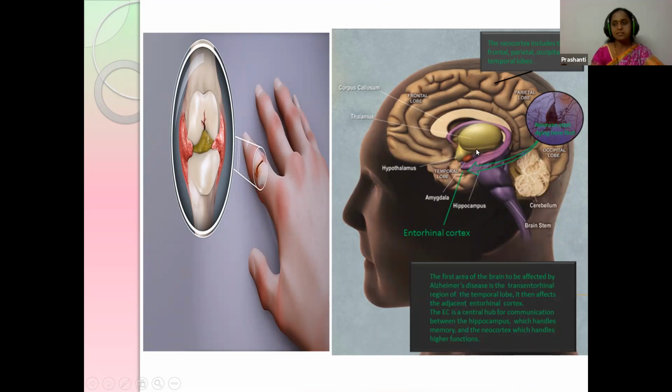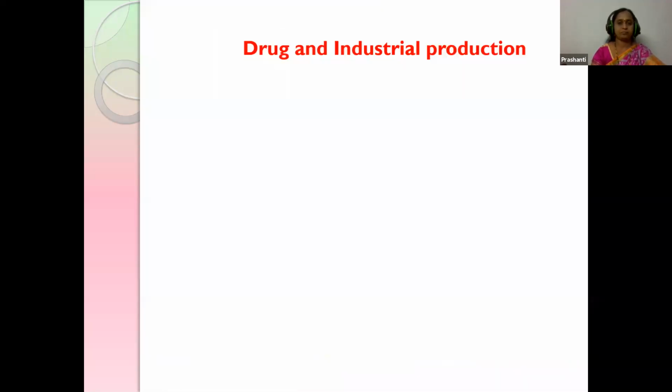Alzheimer's is concerned with the brain, children. Here the brain cells are degenerated and they may die. So under all these conditions, a scientist cannot directly experiment on a human being. That's why they select transgenic animals for the study. Next, it is also used for studying drug and industrial production.